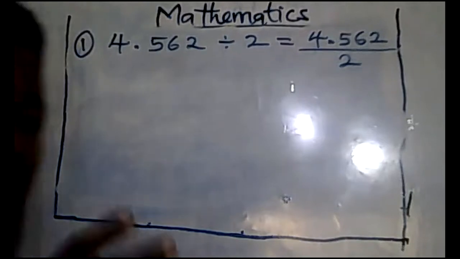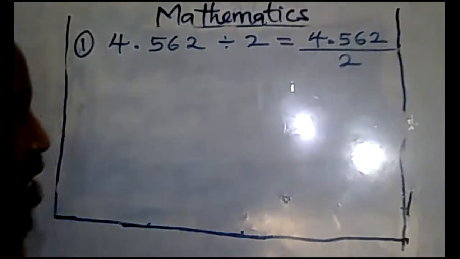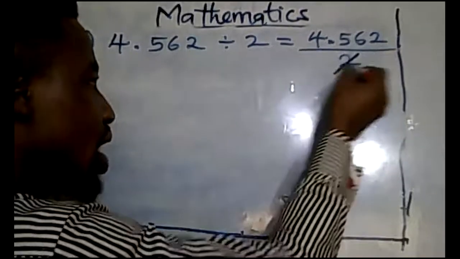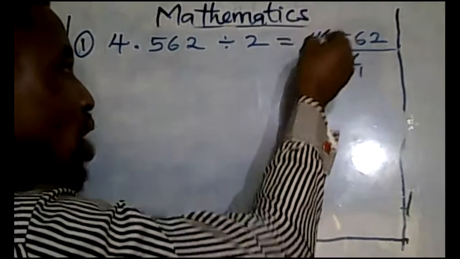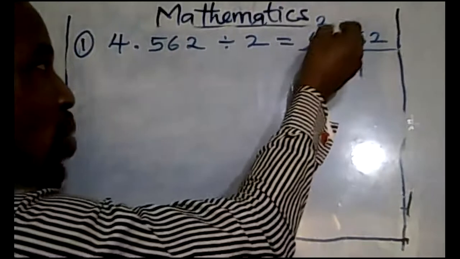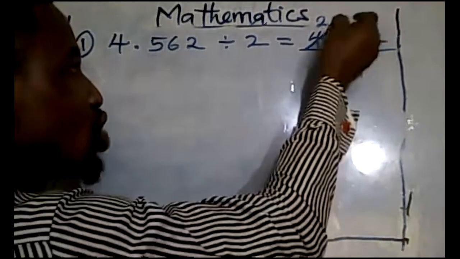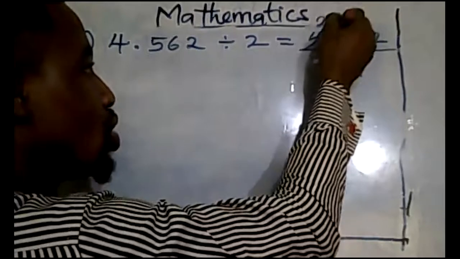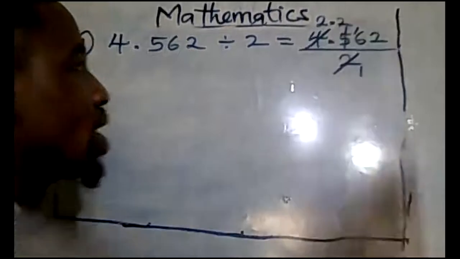Now you begin to divide gradually. So this is what I'm saying. Say 2 here, 1. Is that okay? Then come up here and say 2 in 4, 2. Can you see? Put your point. Okay? 2 in 5, 2 remainder 1. Put the 1 here.